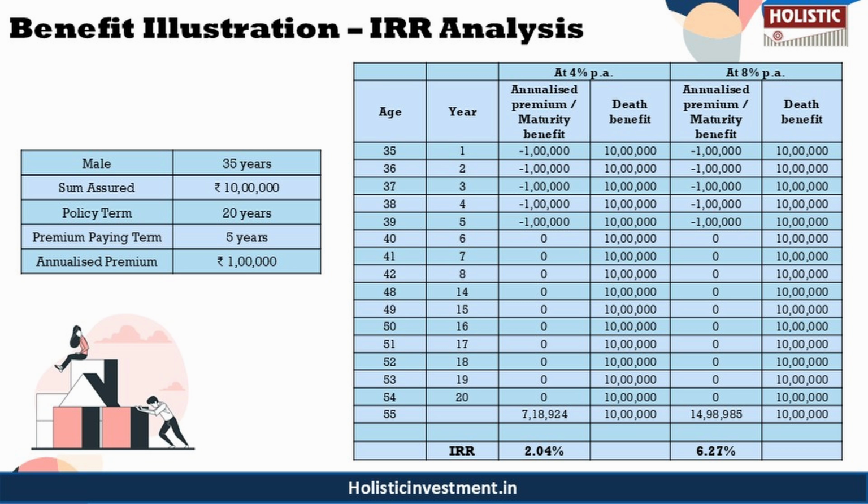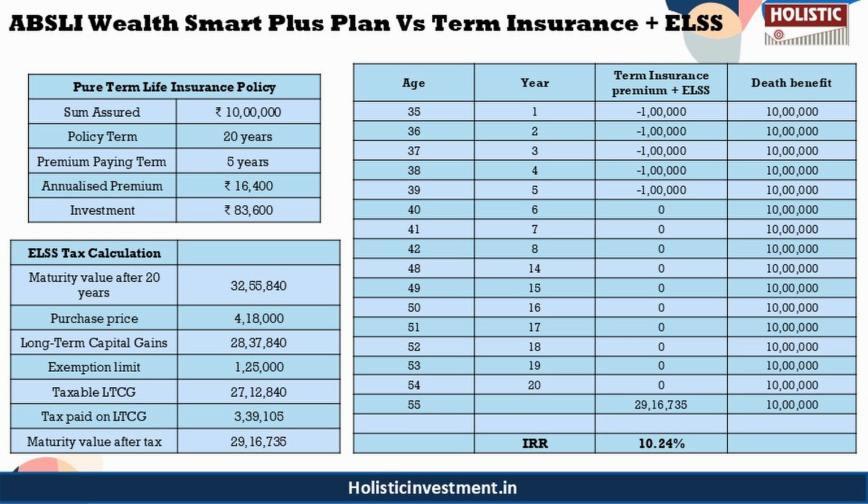Therefore, we are going to explore better risk-adjusted options in other market-related products using the same metrics for a fair comparison. The ABSLI policy offers you a life cover of 10 lakhs and market-related investment opportunities. For comparison, we are going to try a different strategy: we are going to invest in insurance and investments separately. So, let us consider a pure term life insurance for life cover purpose with a sum assured of 10 lakhs, costing an annual premium of just 16,400 rupees for 5 years with a policy term of 20 years. Compared to the 1 lakh premium we paid in the ABSLI policy, here we are able to save 83,600 rupees, which we can invest in our preferred investment vehicle.